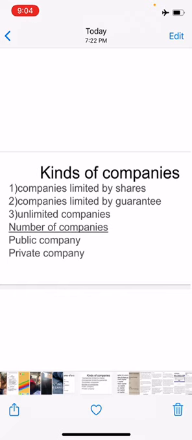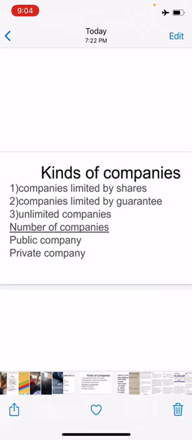Okay, winding up of the company. The liability of the members will arise only in the event of its winding up. Before that, the members don't have to pay anything, but at the time of winding up, if there is anything the company has to pay, then the liability of the members will arise. Not before that.